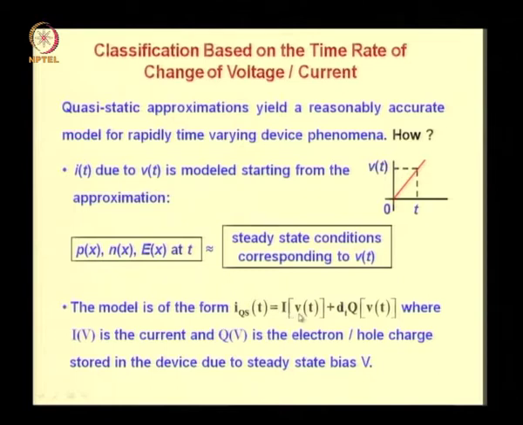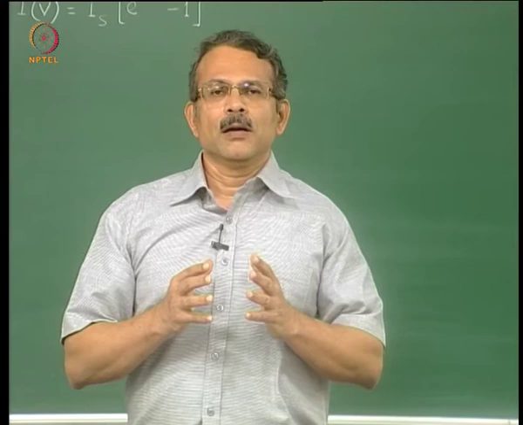I as a function of the time varying voltage plus d by dt of a charge which is also a function of the time varying voltage, where I as a function of V is the current and Q as a function of V is the electron or hole charge stored in the device due to steady state bias voltage capital V. So how do you start from these conditions and get an equation of this form? Let us illustrate this with the help of a diode model.